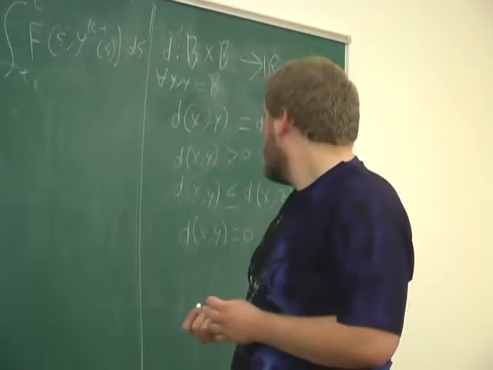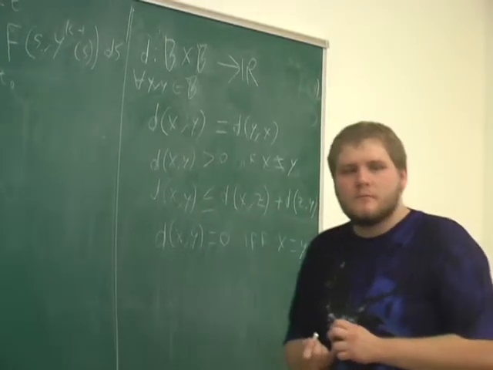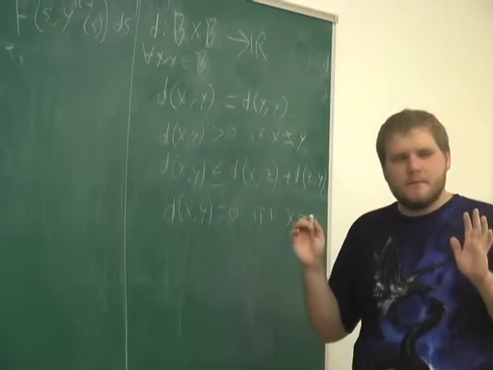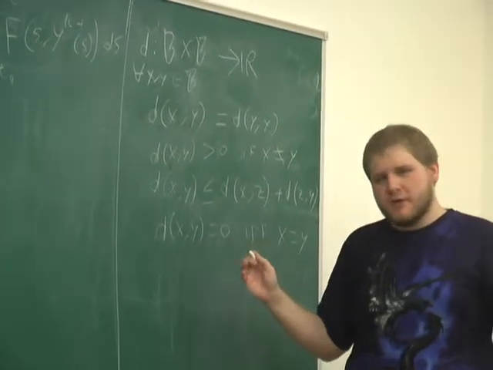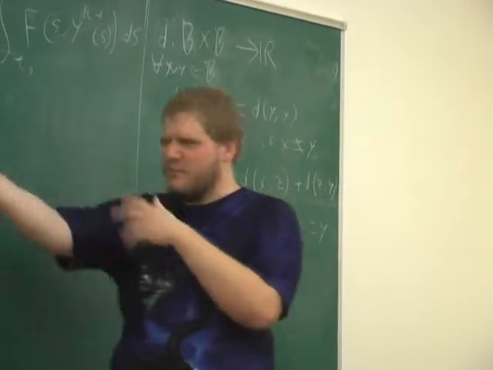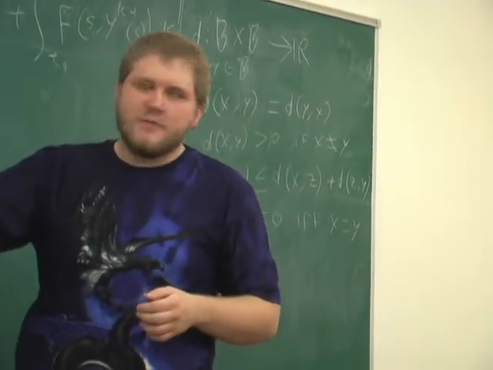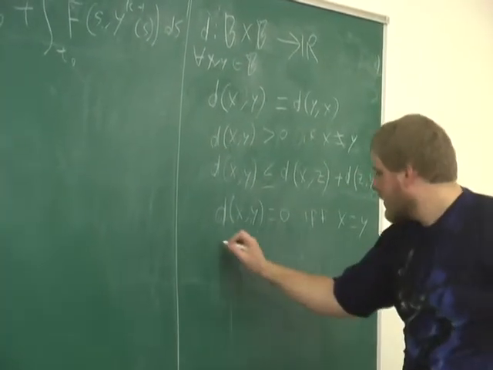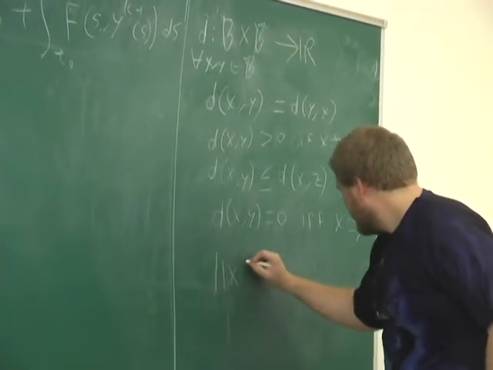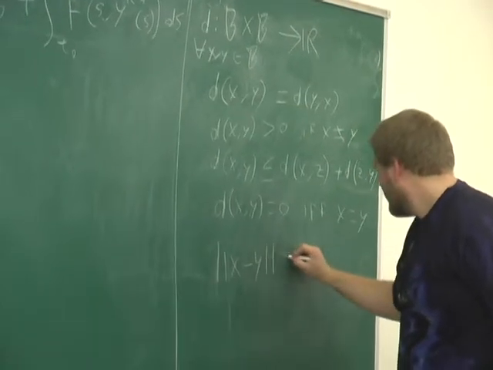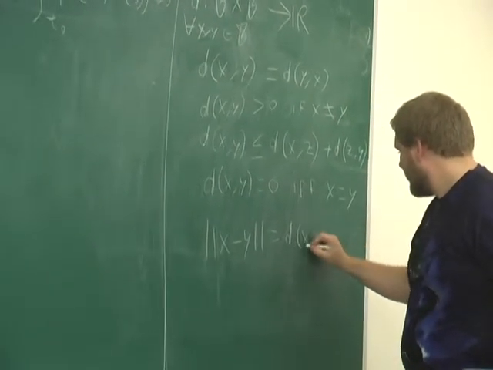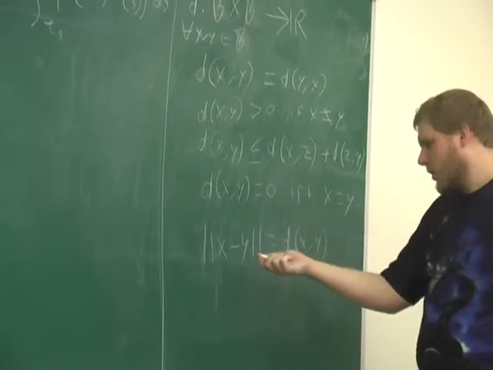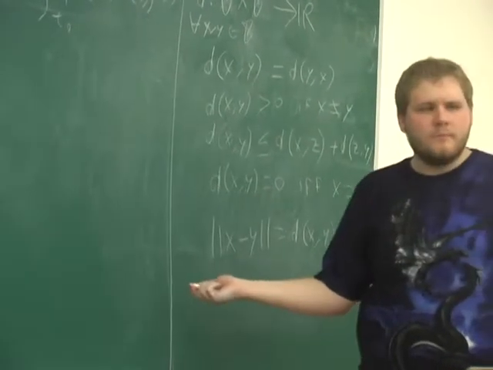What is set B? Is that in Rn dimension or just? No, it can be an arbitrary set. Metric spaces are defined very generally. We can get them, and maybe we'll go into this later, from normed spaces. So any vector space where a norm is defined, we can take the norm of x minus y and set this equal to the metric of x and y. And this is called the induced metric from the norm, right?